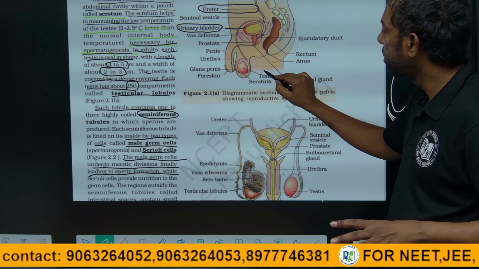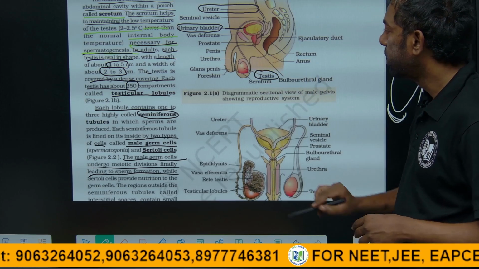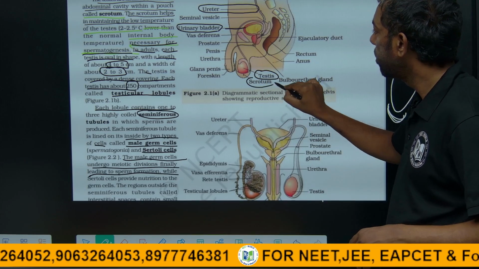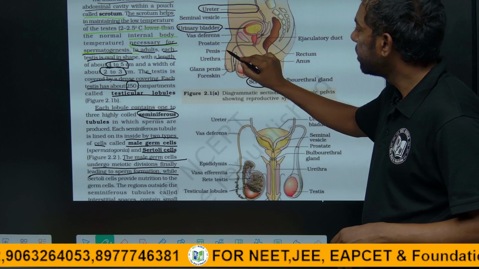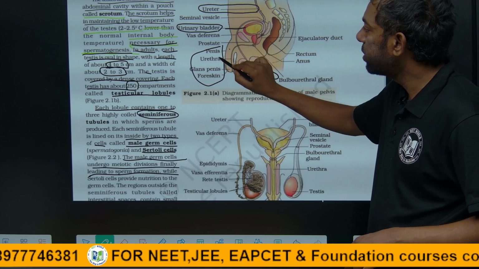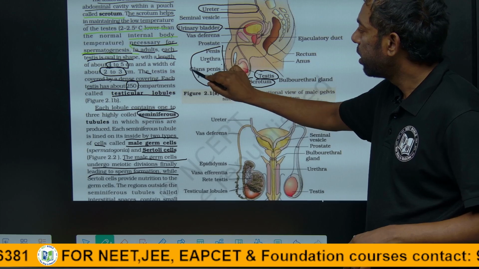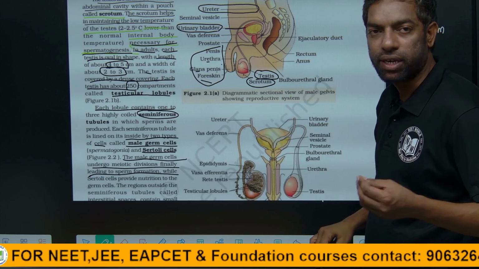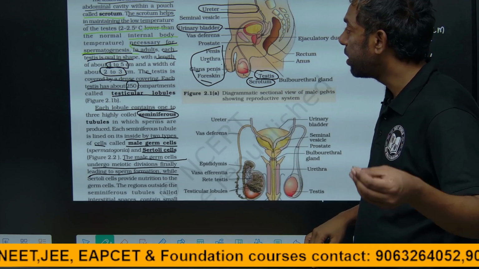Just look into this. This is the testis. This is the scrotum. Okay. Testis, this is the external genitalia, guys. External genitalia: penis, urethra, glans penis and foreskin. Okay, these are the external genitalia.